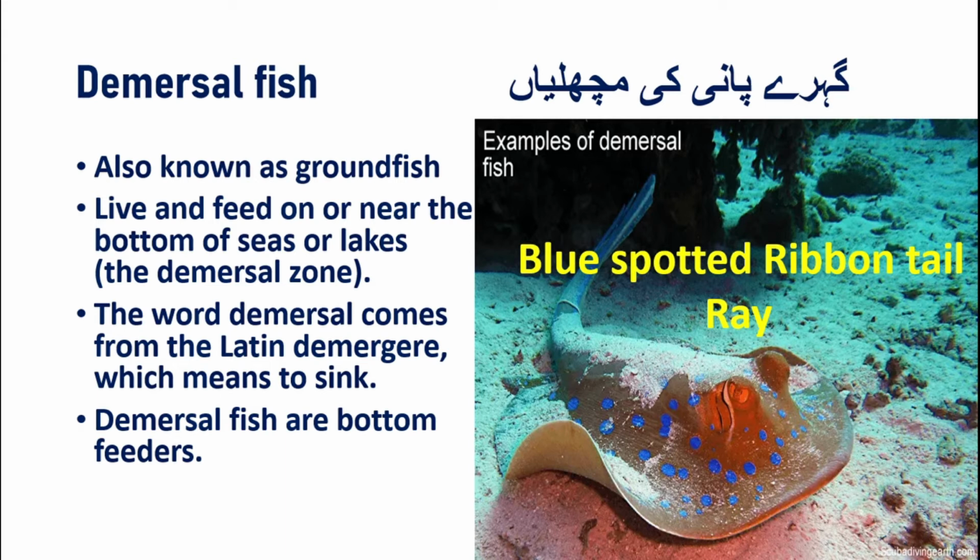The area in which demersal fish are living is called demersal zone. The word demersal comes from the Latin word demergere, which means to sink. Demersal fish are bottom feeders. You can remember demersal fish by D, as D stands for depth also. Examples are codfish,